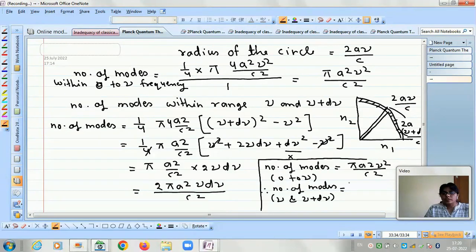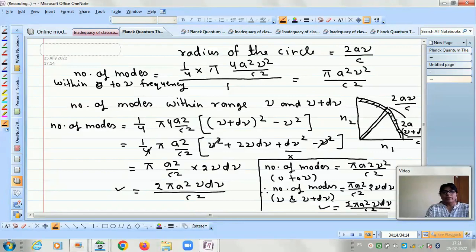Let us differentiate it. So it is pi a square by c square, and then with respect to nu, it will be 2 nu d nu. So the same result we get, that is 2 pi a square nu d nu divided by c square. So this result is similar to this result. Either one can proceed in this manner. It is a lengthy procedure to calculate the number of modes in this manner, or we can just get the same result by differentiating.